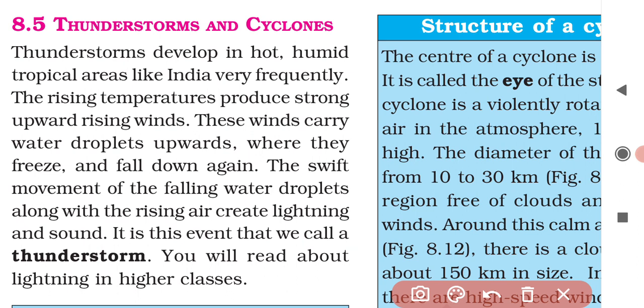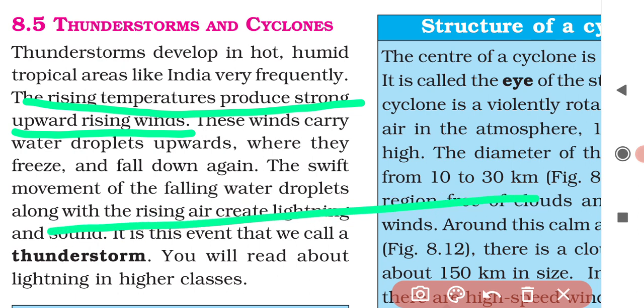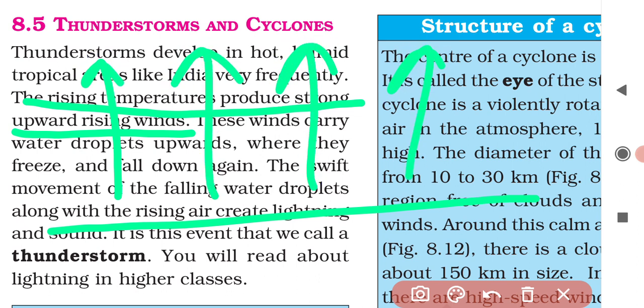When this warm air rises up, it will carry the water droplets upwards, because water droplets are also present in the atmosphere, right? So the rising temperature produces strong upward rising winds. If the region gets heated up, then the air above this region will rise up because it is warm air now.